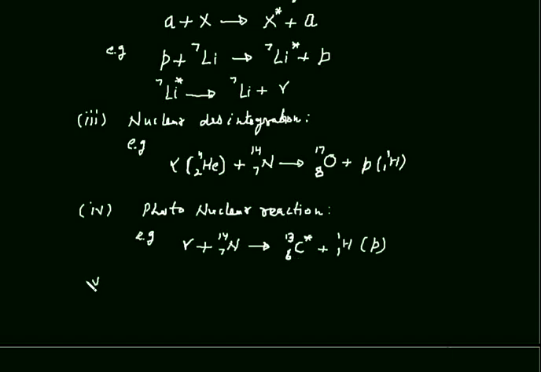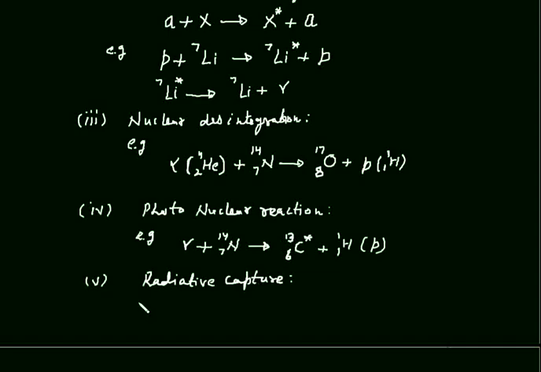The fifth type of nuclear reaction is radiative capture. And this radiative capture is just reverse of photonuclear reaction.